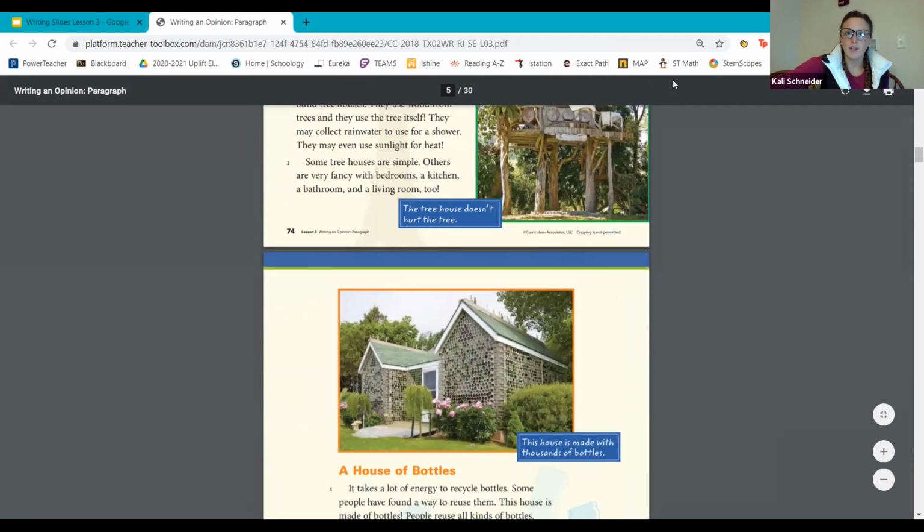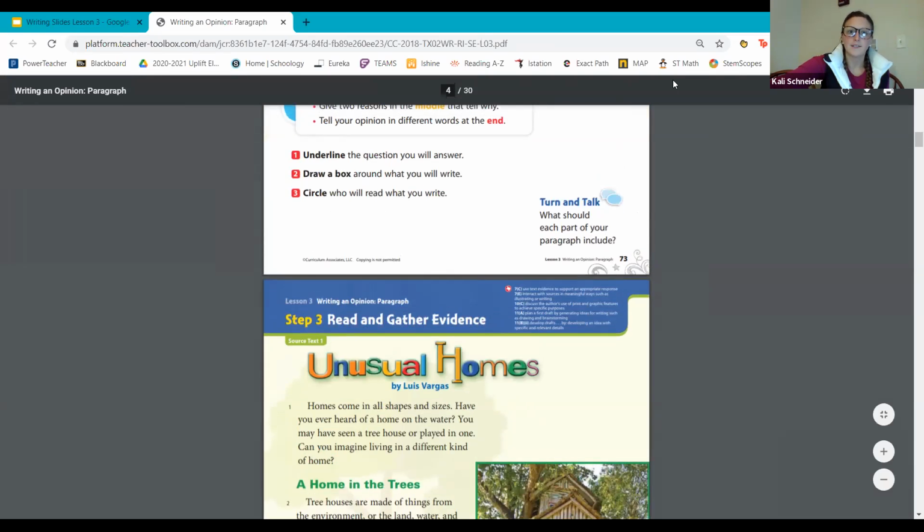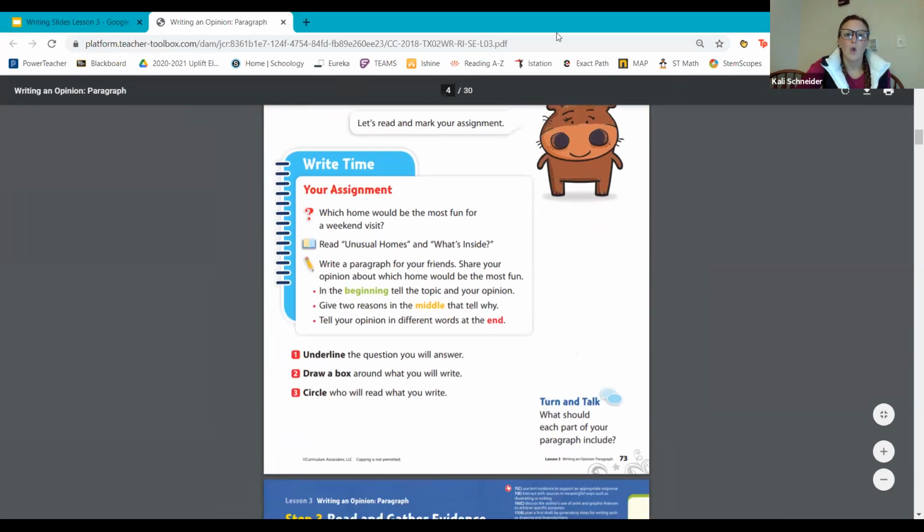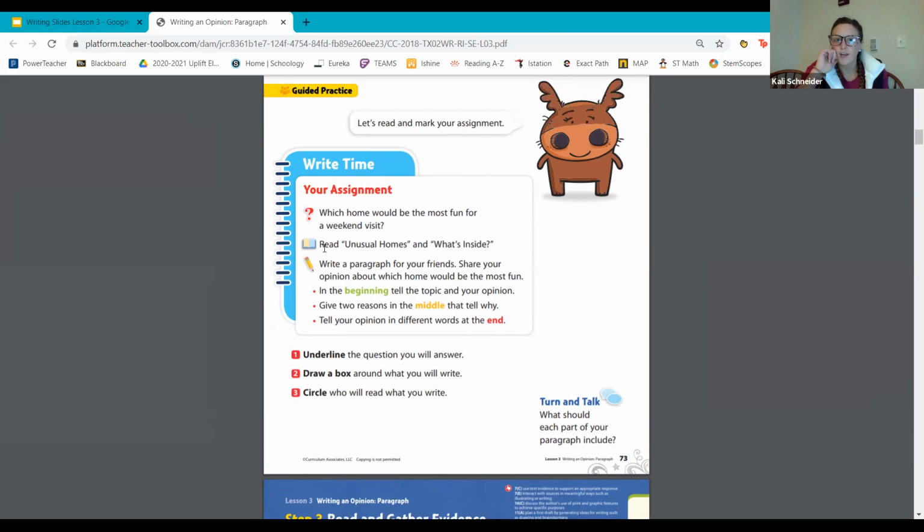On page 73, our assignment says, which home would be the most fun for a weekend visit? We read unusual homes and what's inside. So your job now is to write a paragraph for your friends. Share your opinion about which home would be the most fun. In the beginning, you need to tell the topic and your opinion. And then you need to give 2 reasons in the middle that tell why. And then you need to tell your opinion in different words at the end.